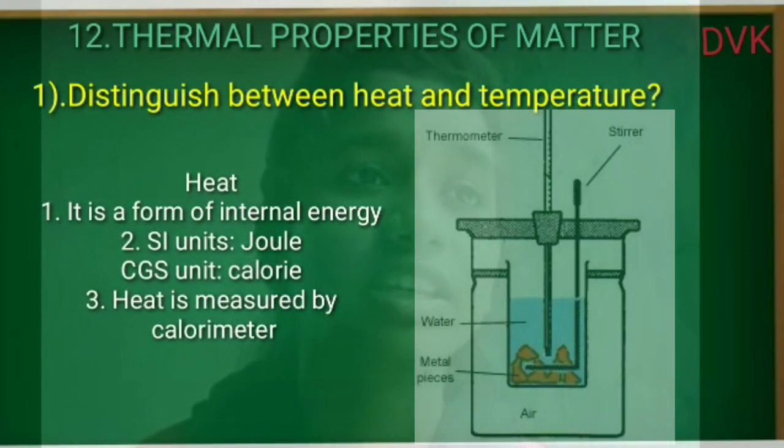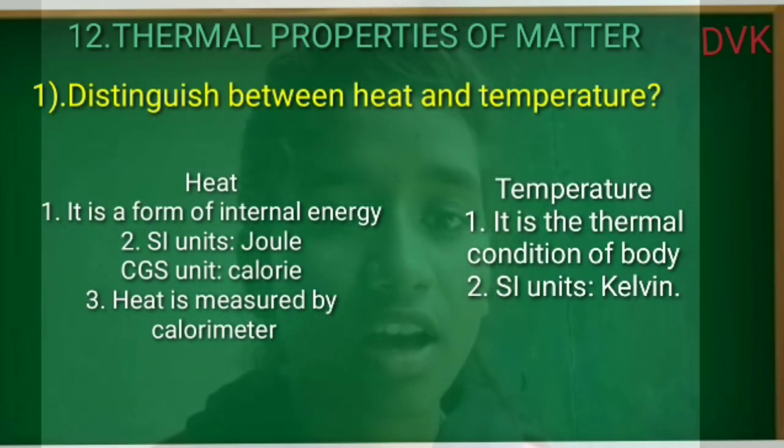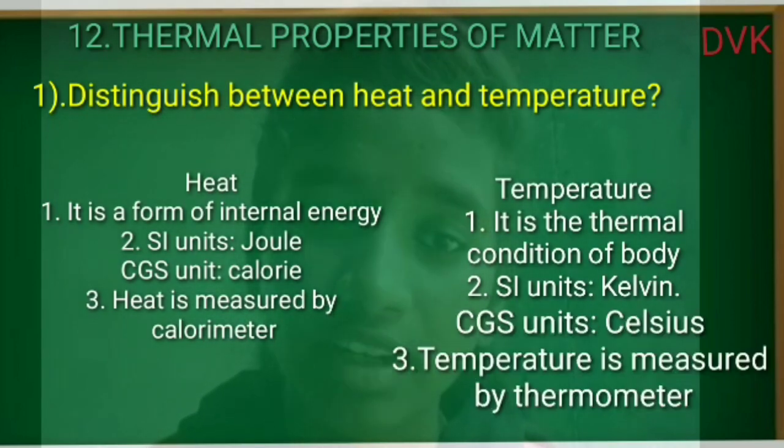Heat is a form of internal energy. The SI unit of heat is joule. The CGS unit of heat is calorie. Heat is measured by a calorimeter. And temperature is the thermal condition of a body. The SI unit of temperature is Kelvin. The CGS unit is Celsius. Temperature is measured by a thermometer.